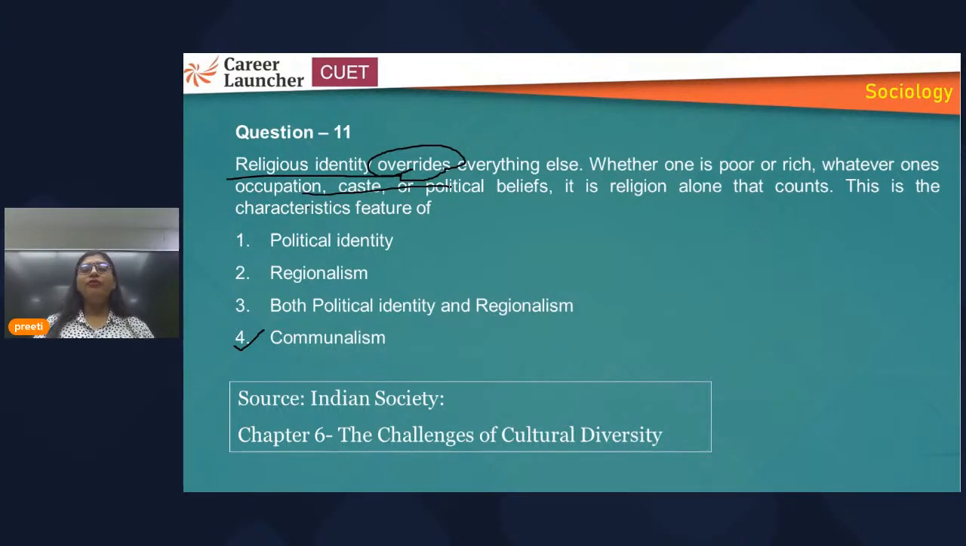If you are aware of the national movement in modern India, then this communalism was at its peak between Hindu and Muslim. You know? So that was there. So right answer is what? That is fourth, communalism.